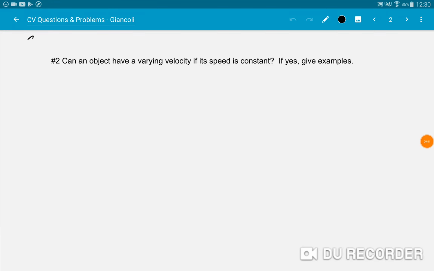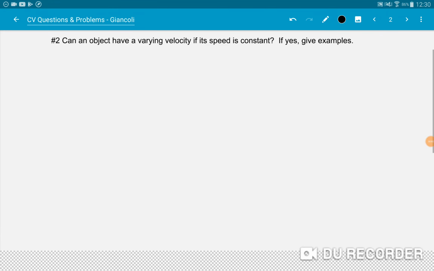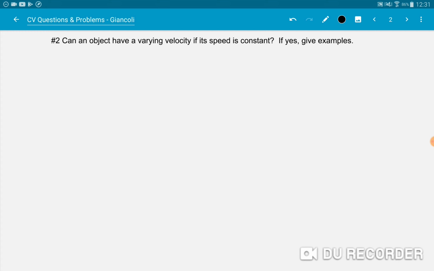Welcome back. We're on chapter 2, still Giancoli, number 2, question number 2. Can an object have a varying velocity if its speed is constant? If yes, give examples. Well, let's look.